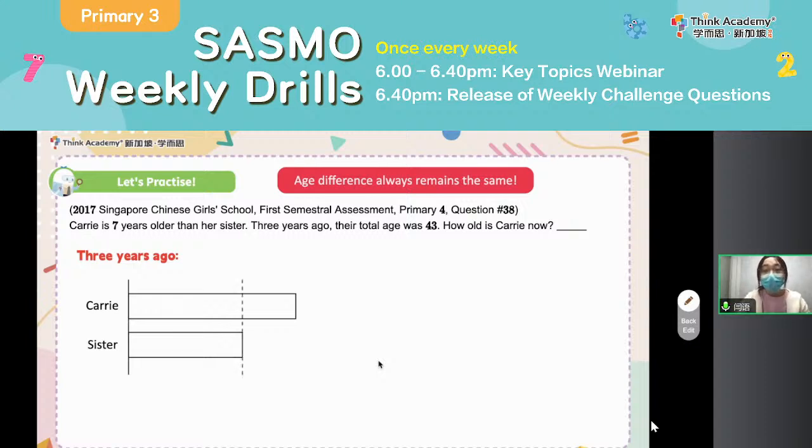Currently their age difference is 7. And according to what I just told you, the age difference always remains the same. That is, 3 years ago, the age difference was 7 as well. Okay, and then let's label out the sum, that is 43.